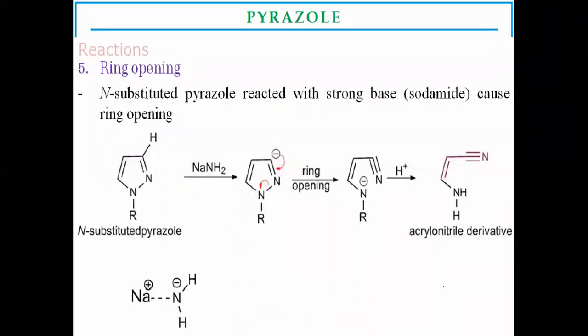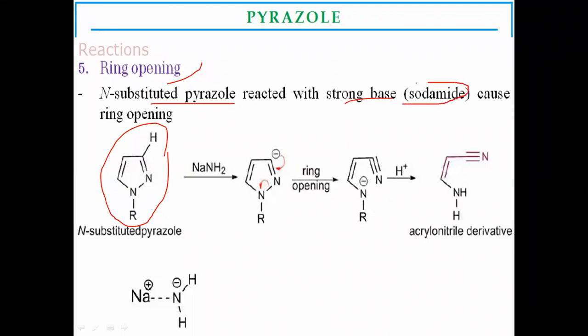And the last reaction of pyrazole is ring opening. Ring opening means the five-membered cycle is opened into an acyclic formation. Here the N-substituted pyrazole reacts with a strong base.